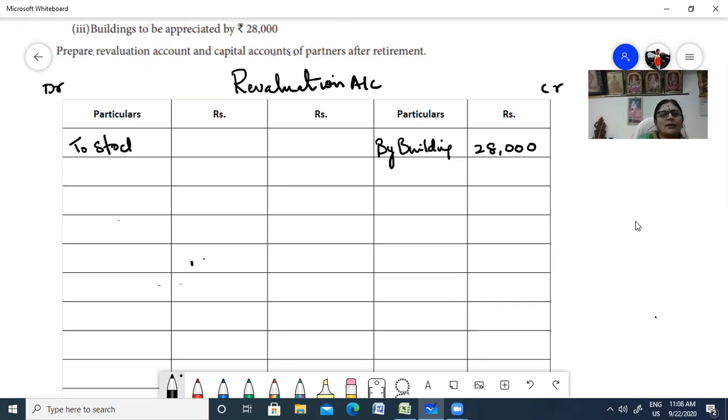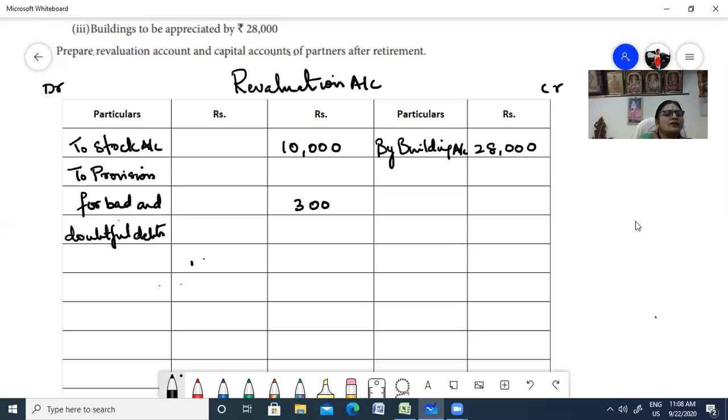So stock account is depreciated by 10,000. Then you have provision for bad and doubtful debts. That was around 3,000, right? Increasing your liability. You have to reduce it from your debtor. So there's nothing else. So let us close the account.